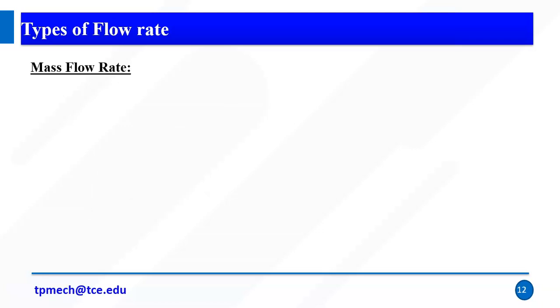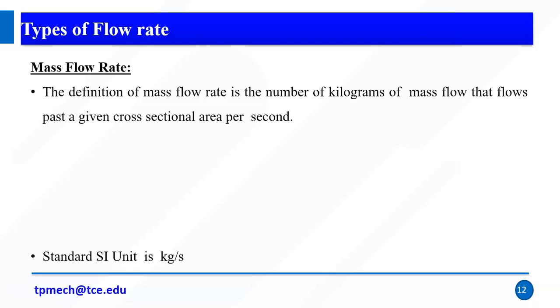The next one is mass flow rate. Again, the unit is kg per second. So remember, flow rate may be meter cube per second or kg per second. The definition of mass flow rate is the number of kilograms of mass that flows past a given cross-sectional area per second. In the previous case it was the volume transferred, but here it is how many kilograms of mass flows past a given cross-sectional area per second.